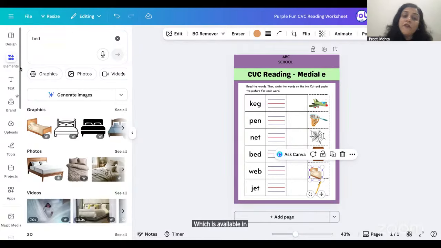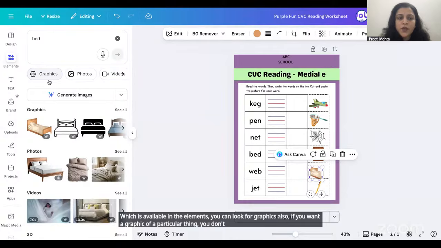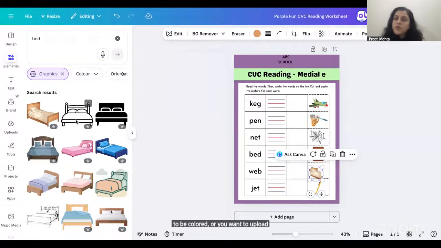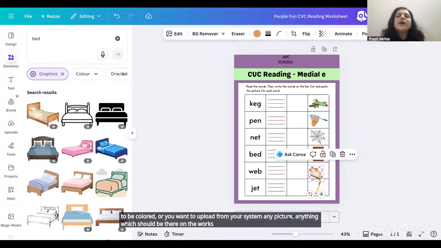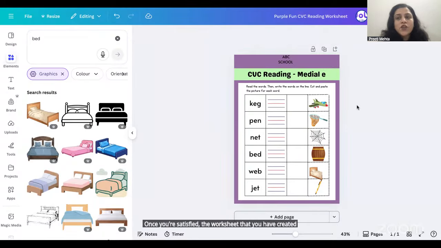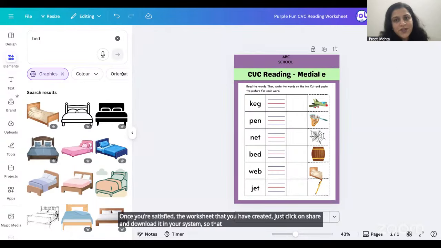You can look for graphics also. If you want a graphic of a particular thing, you don't want a picture, you just want a graphic to be colored, or you want to upload any picture from your system, anything which should be there on the worksheet, then you can customize it. Once you're satisfied with the worksheet that you have created, just click on share and download it in your system so that you can share it with your students.